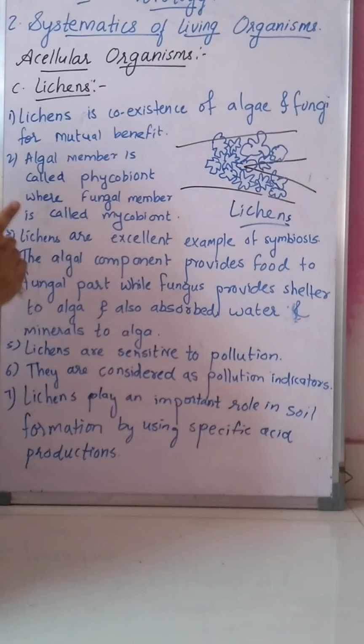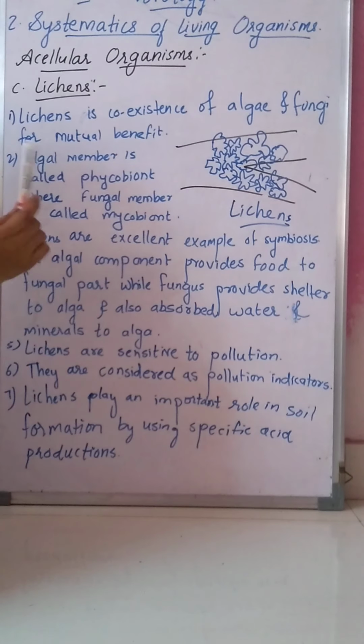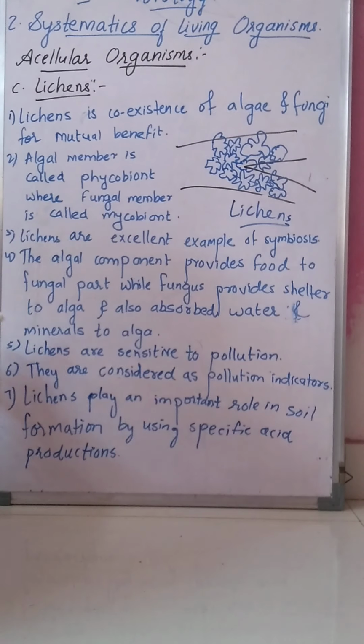So this water and minerals is absorbed by the fungal partner, and also it provides shelter to the alga. Okay, the algal component, that is phycobiont, provides food to mycobiont, and in return this mycobiont provides shelter as well as absorbs water and minerals for the phycobiont.